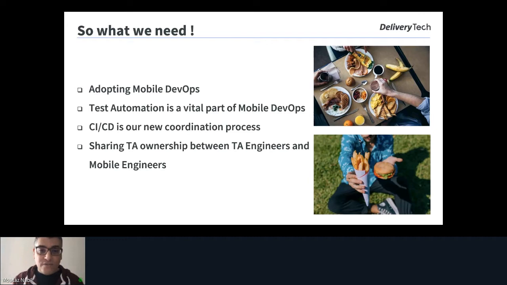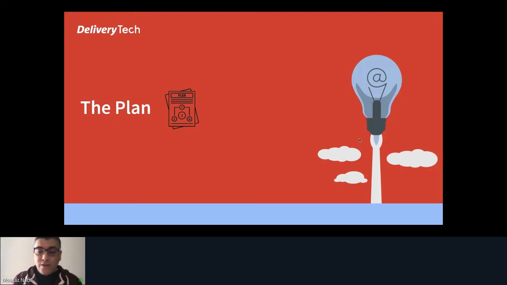What is the meaning of this? That the mobile engineers will start writing UI tests for Android and iOS, or for both platforms. So this is the plan, or the idea, or the agreement. This is like a contract between the test automation engineers and the developers, or the mobile engineers. We need to agree about this, and we will go through our journey, or our story, with these elements. Then we will go to the plan.